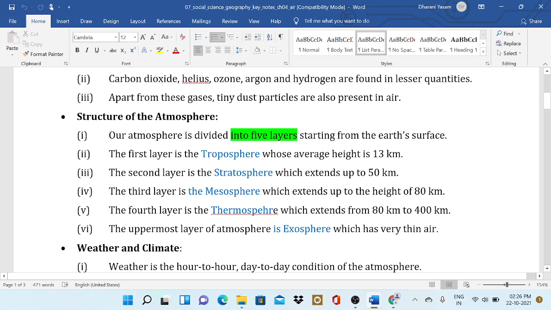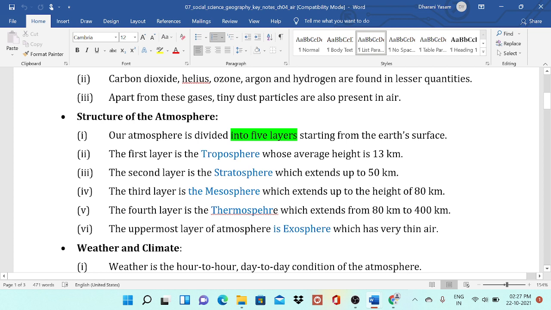Normally flights and aeroplanes can fly here, and Mount Everest is less than this height, just 8,848 meters, which means about 8.5 kilometers. That's also the height of the troposphere. Mainly flights or aeroplanes fly in the troposphere, and almost all of the thick atmosphere is present in the troposphere.